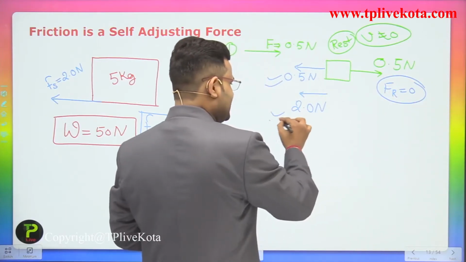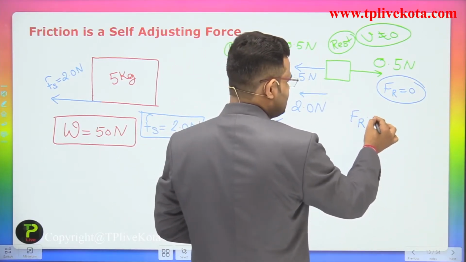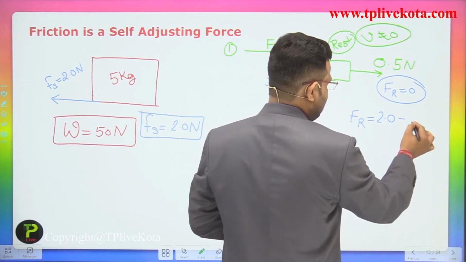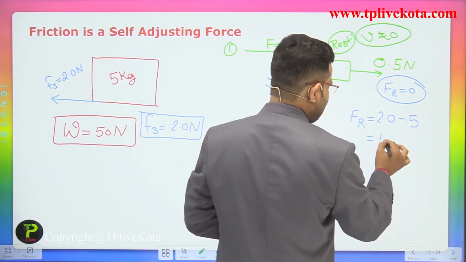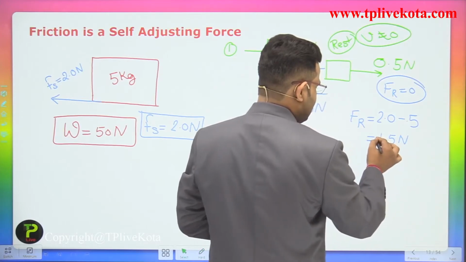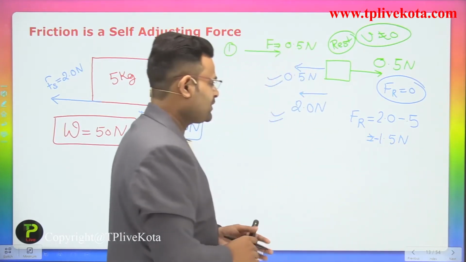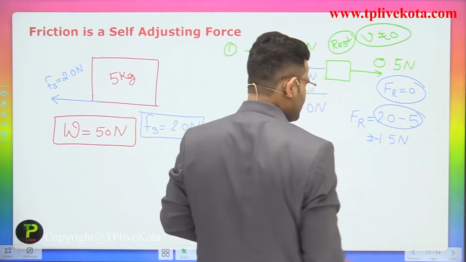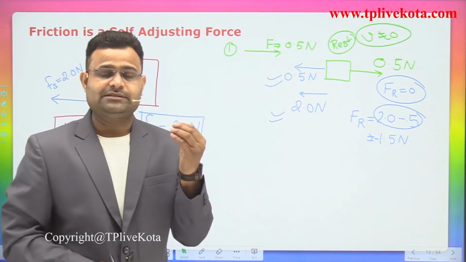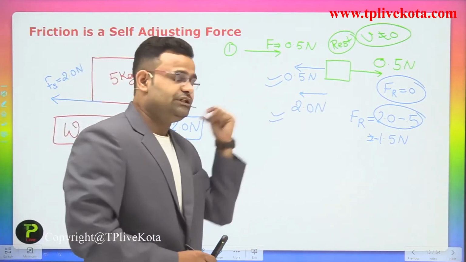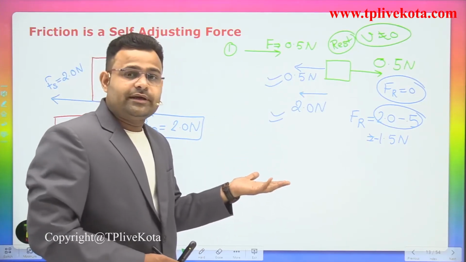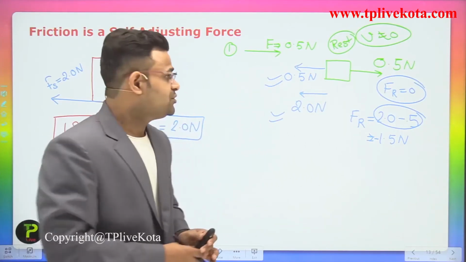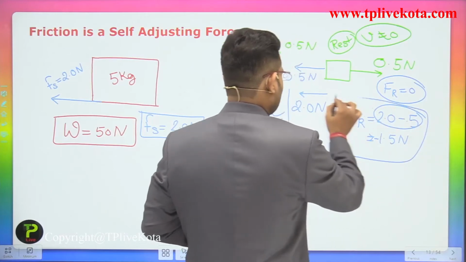If we use the 2.0 Newton value, the resultant force will come in the opposite direction, that is 2.0 minus 0.5. So we get 1.5 Newton in the opposite direction. We take that as the negative direction. So we get a resultant force of 1.5 Newton in the opposite direction. If the resultant force is 1.5 Newton in that direction, the body must be moving, but the body is not moving. So that option is not correct.